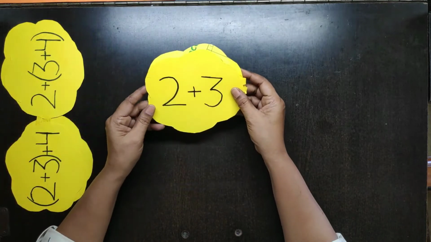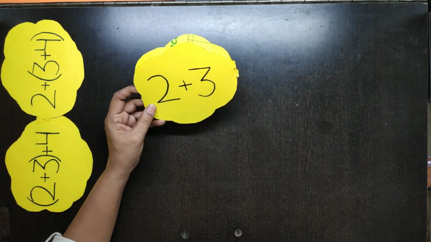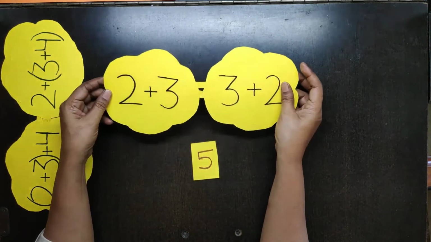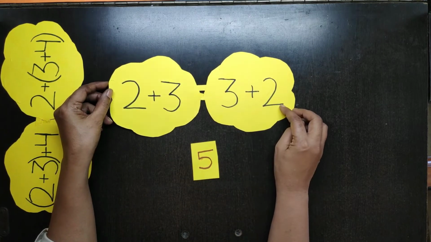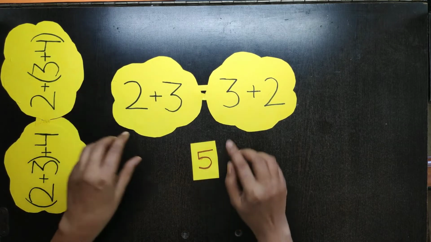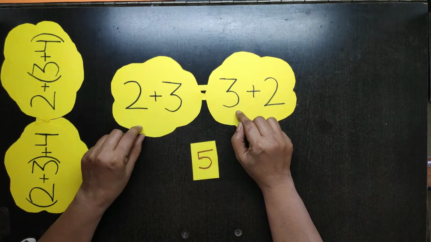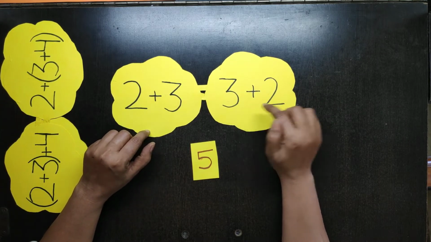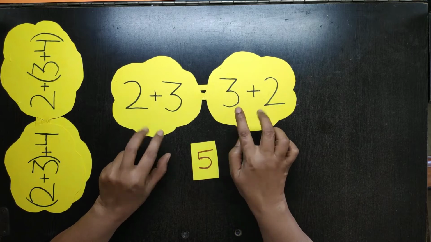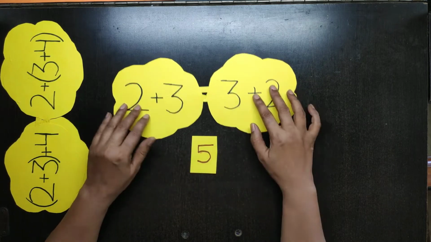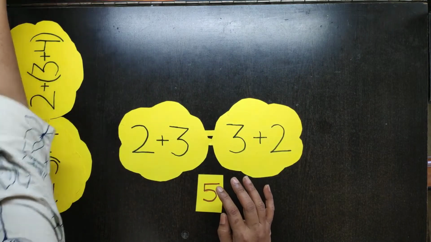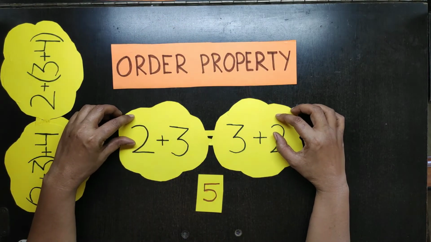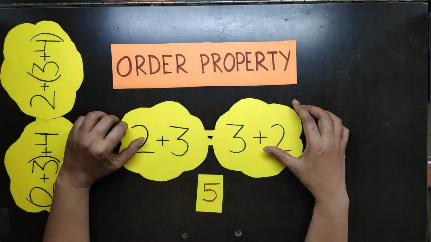Suppose I want to add 2 plus 3. The answer will be 5. The sum will be 5. And then I want to add 3 plus 2. Again the answer will be 5. So I changed the order of the numbers. First I wrote 2, but the second time I changed the order and wrote 3 plus 2. But the numbers are the same, so the sum is the same. This is called the order property. What is the order property? The sum of two numbers is the same when we change the order of the numbers.